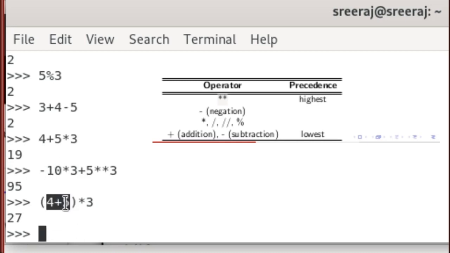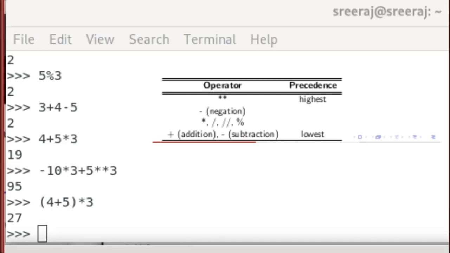That means the 4 plus 5 has higher precedence than the multiplication. So I got the answer as 9, and later it is multiplied by 3, and I got the answer as 27. Up to this point, every instruction that we have given to Python yielded a result.